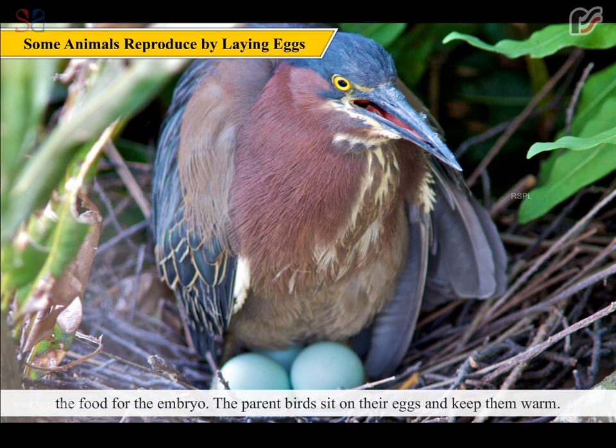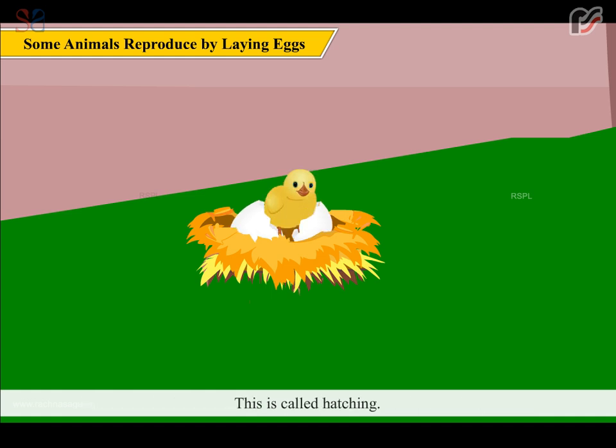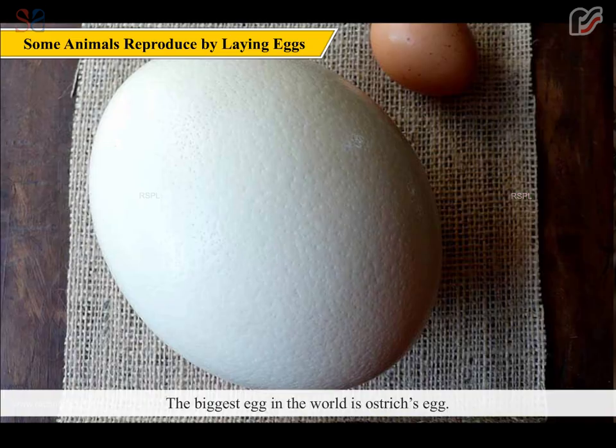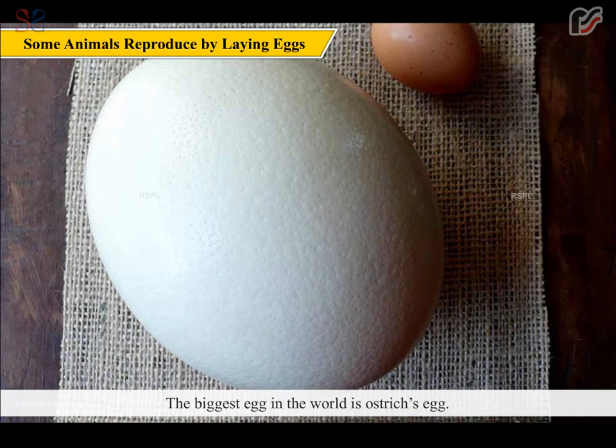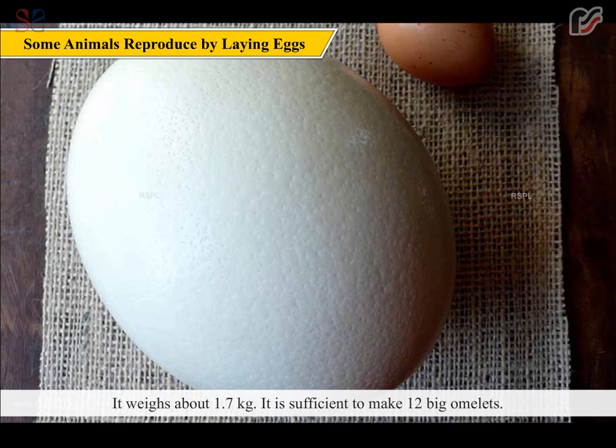The parent birds sit on their eggs and keep them warm. When the chick is completely formed, it breaks the shell and comes out. This is called hatching. The biggest egg in the world is the ostrich's egg. It weighs about 1.7 kilograms. It is sufficient to make 12 big omelets.